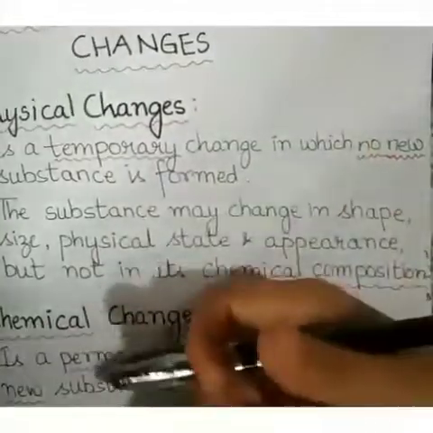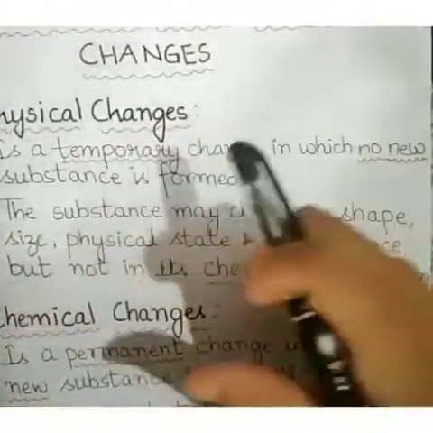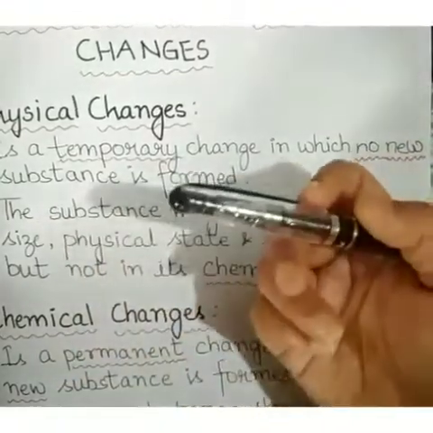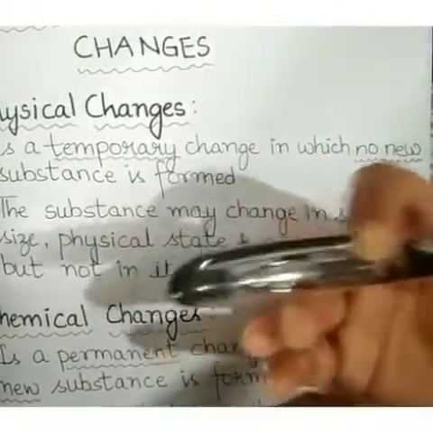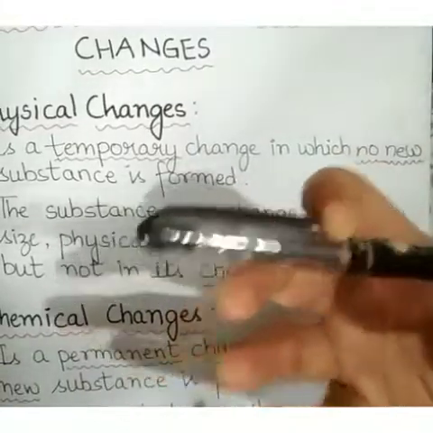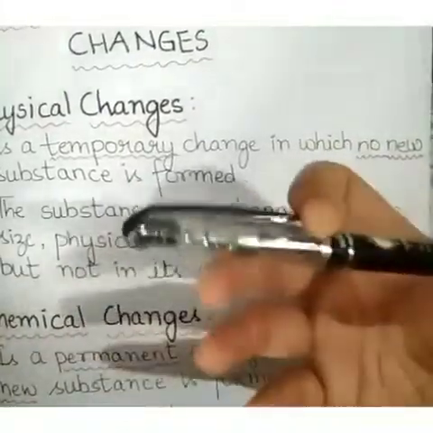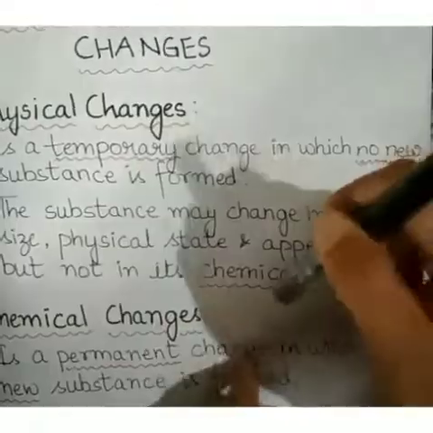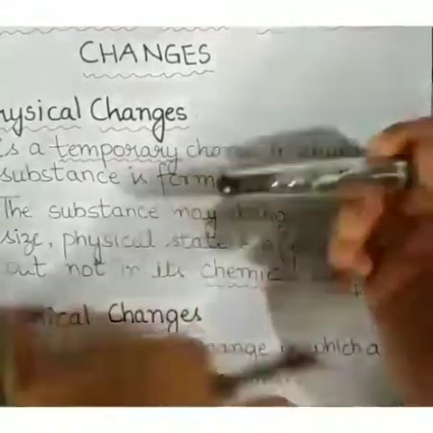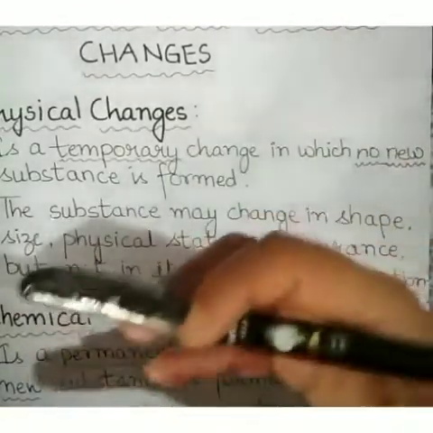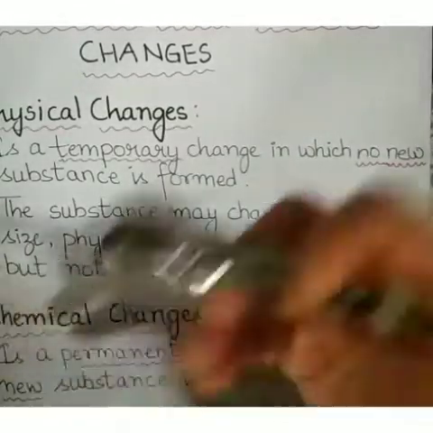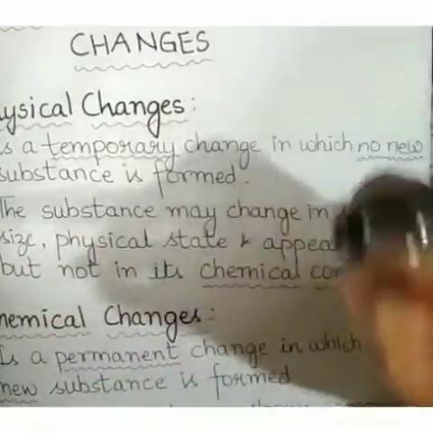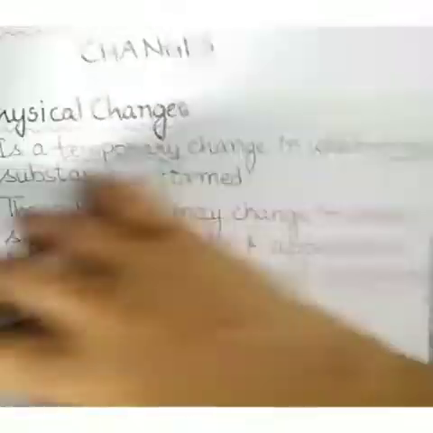Now an example of chemical change is the burning of a candle. If we burn a candle, then what happens? This candle gives out CO2 and water vapor. But is the process reversible? Can we change it back to the original substances? No, it cannot. So these types of changes are chemical changes.